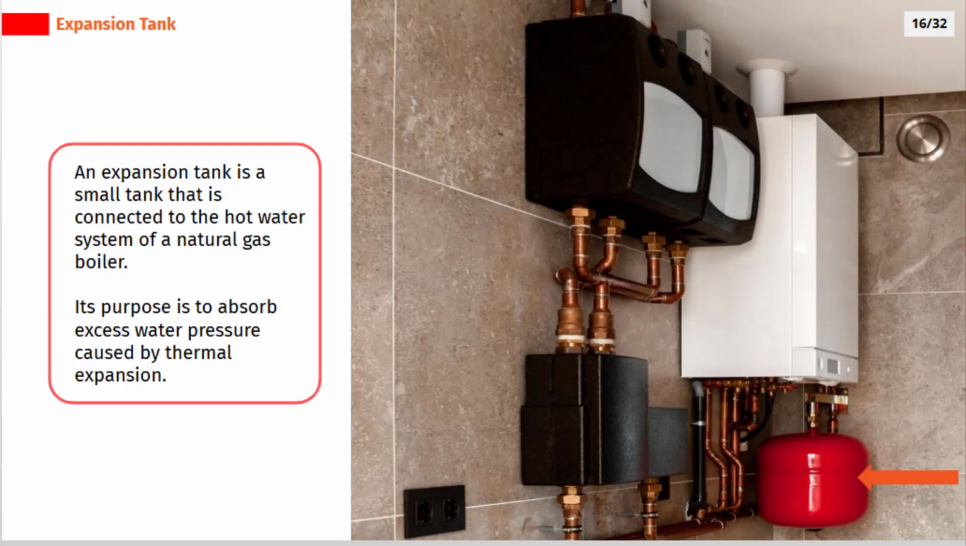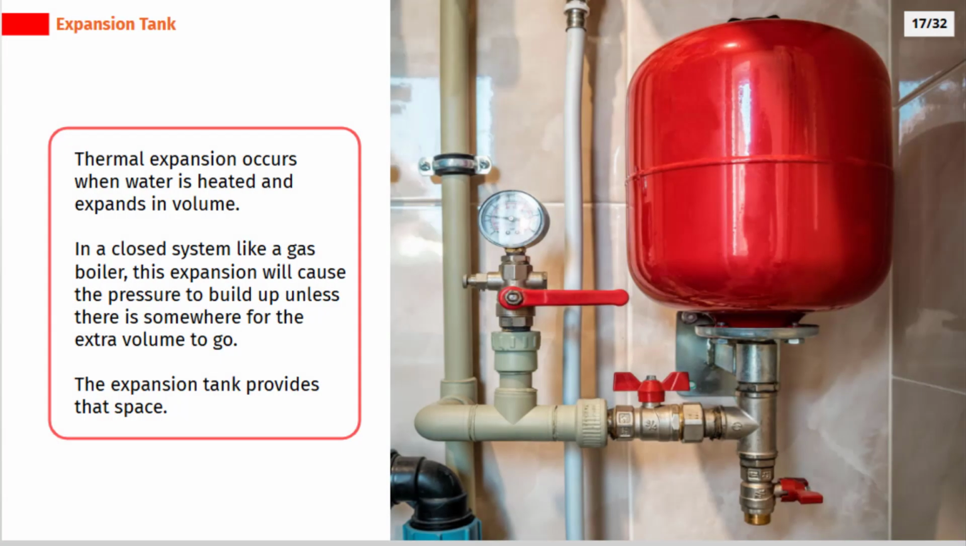An expansion tank is a small tank that is connected to the hot water system of a natural gas boiler. Its purpose is to absorb excess water pressure caused by thermal expansion. Thermal expansion occurs when water is heated and expands in volume. In a closed system like a gas boiler, this expansion will cause the pressure to build up unless there is somewhere for the extra volume to go. The expansion tank provides that space.